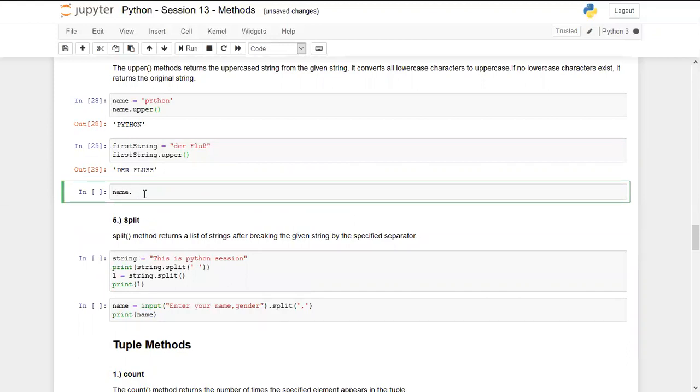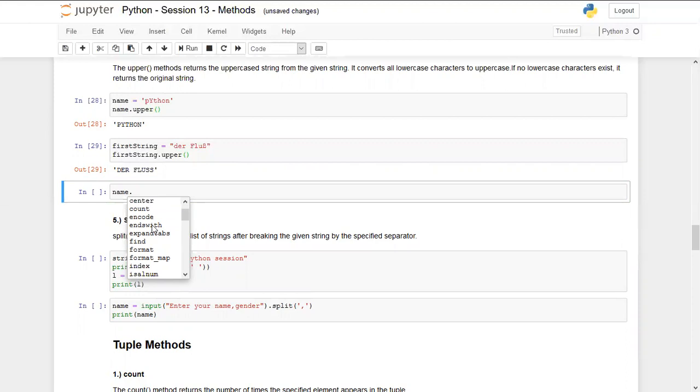If I write name dot, you can see that there is a long list which I cannot cover, but I can quickly go through some of them. Capitalize we have already seen. Casefold we have already done. Then endswith checks whether a string ends with a specific character or not.